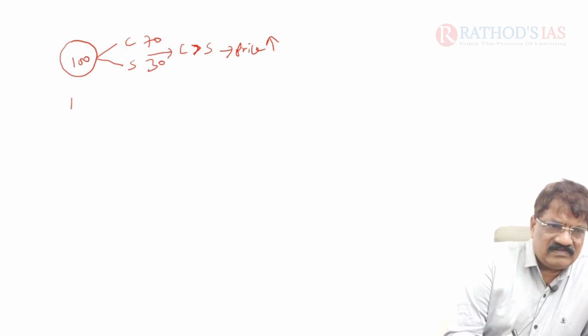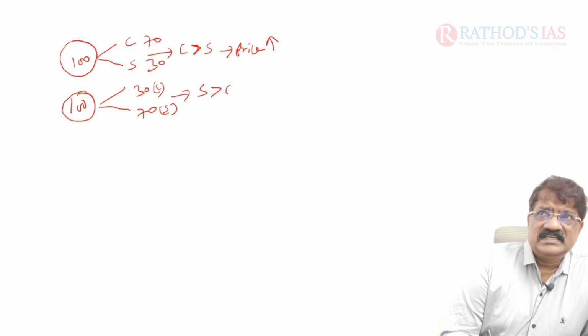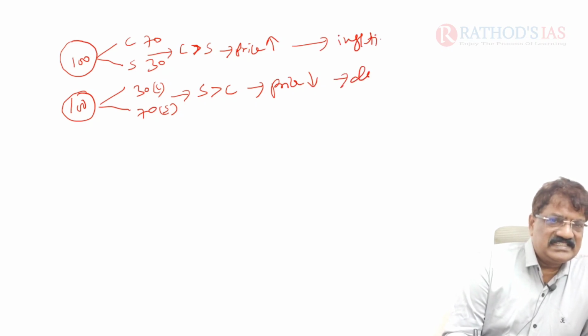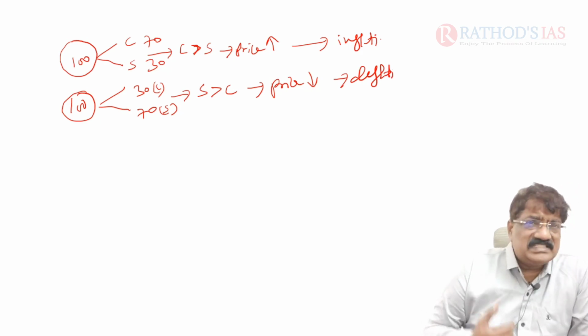For example, out of 100 rupees, if you spend 30 over consumption and 70 rupees over savings, what happens here? Your savings exceeds consumption. Savings represents supply, consumption represents demand, then price goes down. It is deflation. This is inflation. This is deflation. I think it's clear. So neither inflation nor deflation, in such a way measures are taken.